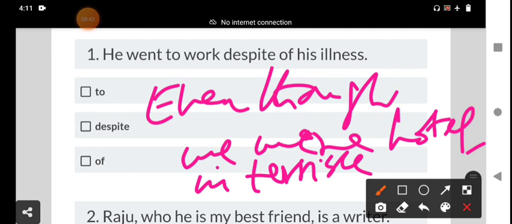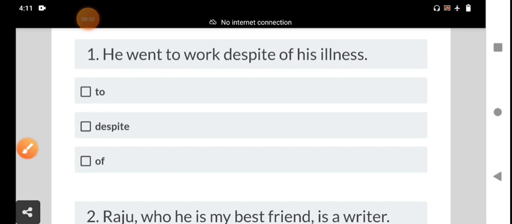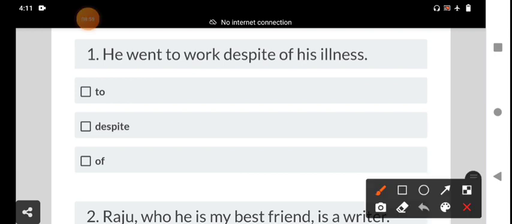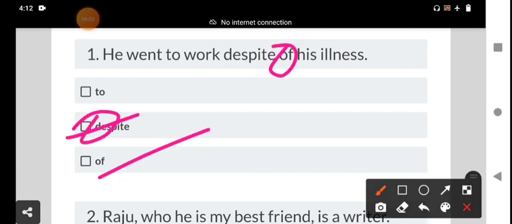Although is a subordinate conjunction, but despite and in spite of take a noun. So here the answer is that we should remove the of. This is the answer, the third one: he went to work despite his illness. Despite does not take the preposition of.